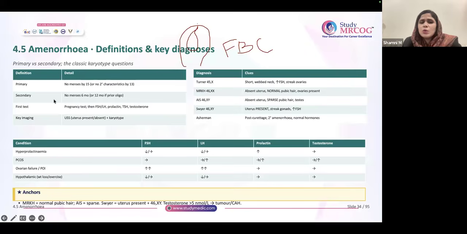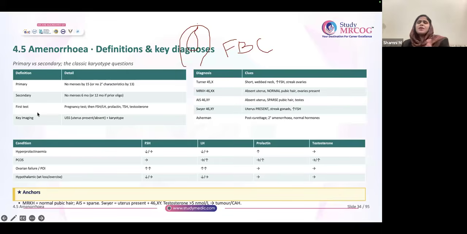Secondary amenorrhea means there is no menses for 6 months or more. So when will you call patients with oligomenorrhea secondary amenorrhea? Patients with oligomenorrhea might already be getting delayed periods, no? So for them, the definition is no menses for 12 months. If people with oligomenorrhea are not getting periods for 12 months, you will call it secondary amenorrhea. For other people, if they are not getting periods for 6 months, then you can call it secondary amenorrhea.